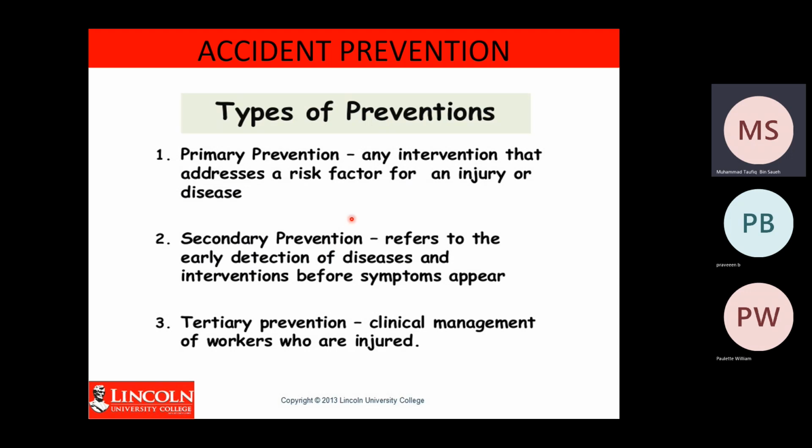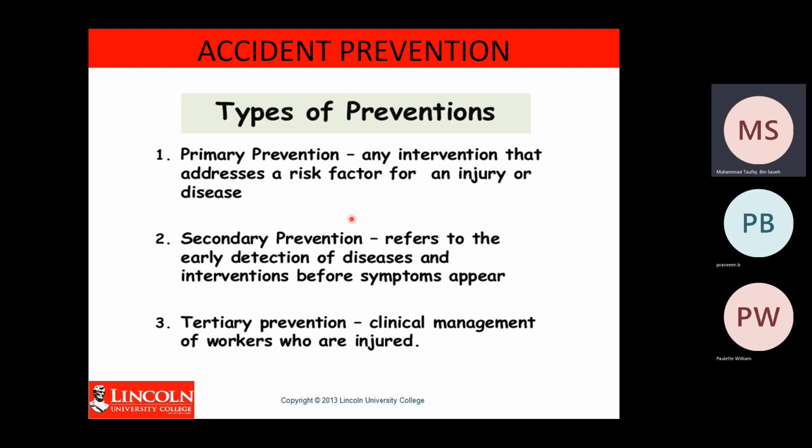Secondary prevention, you prevent the accident from becoming worse. And tertiary prevention, you prevent the injuries from becoming worse. With tertiary prevention, the accident has already happened, so now you try to minimize the impact of the accident from becoming worse.